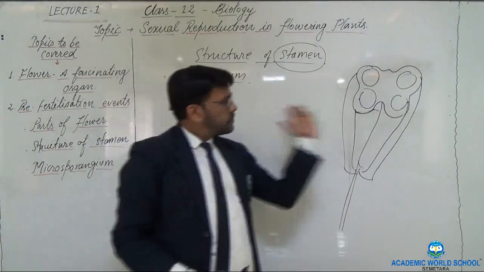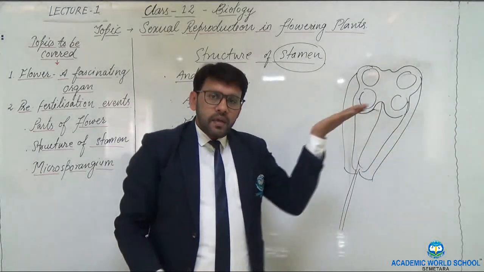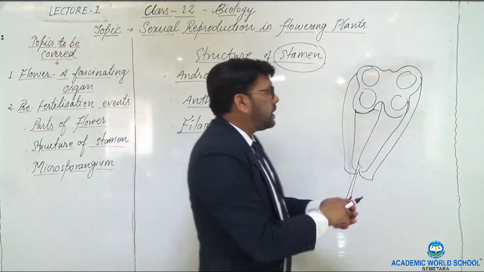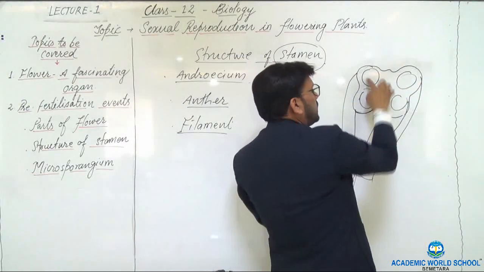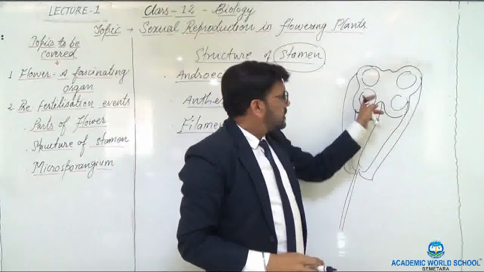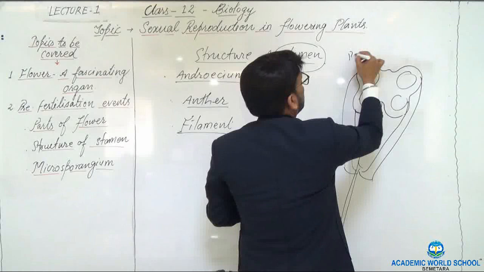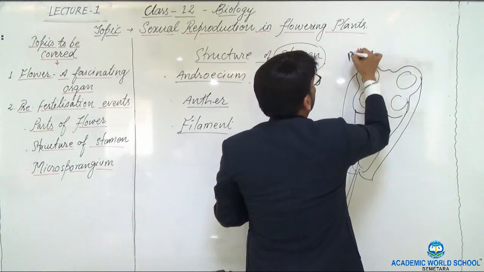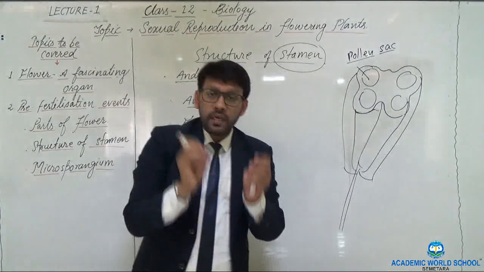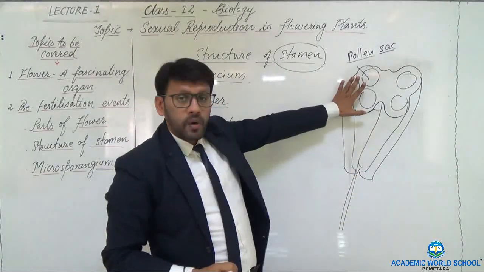This is the transverse section of a portion of an anther, where you can see 4 different chambers. These chambers are the pollen sacs, where the pollen grains are formed.